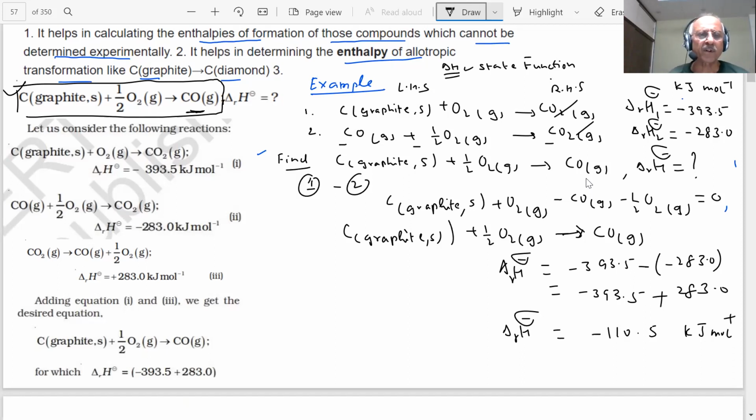Noted everything? Then I will proceed further. So this is the first example where we have shown the application of Hess law. I am showing students the application of the Hess law.